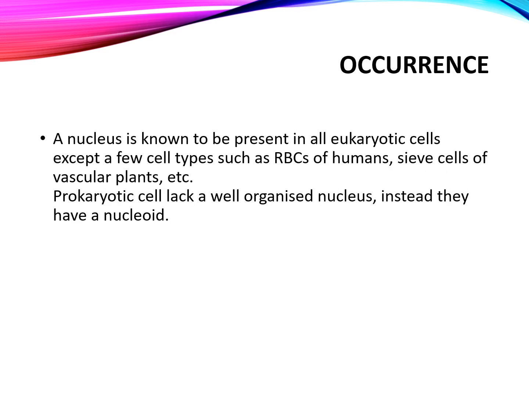If we talk of occurrence, it is present in all eukaryotic cells except a few cell types such as RBCs of humans. You know very well, RBCs of humans do not have any organelle. Seed cells of vascular plants are also examples which do not have the nucleus. Prokaryotic cells do not have a true nucleus. True means a well organized nucleus; they have the nucleoid, that is the circular DNA.